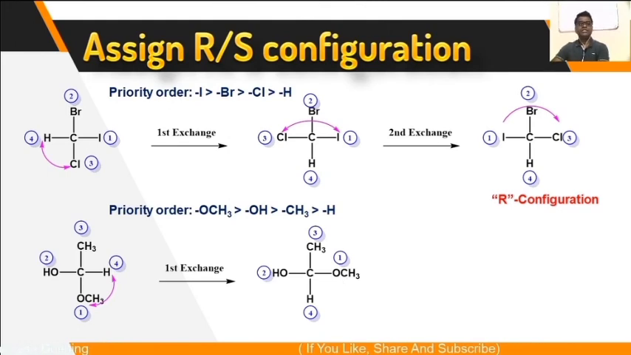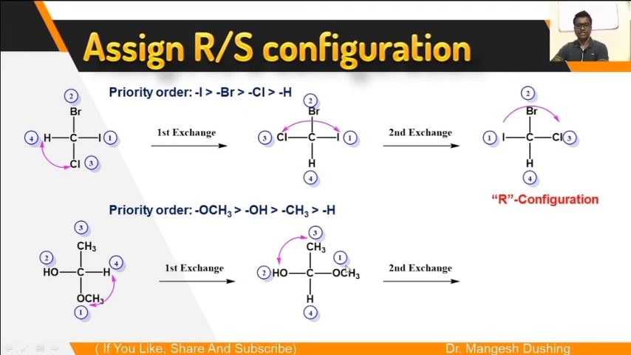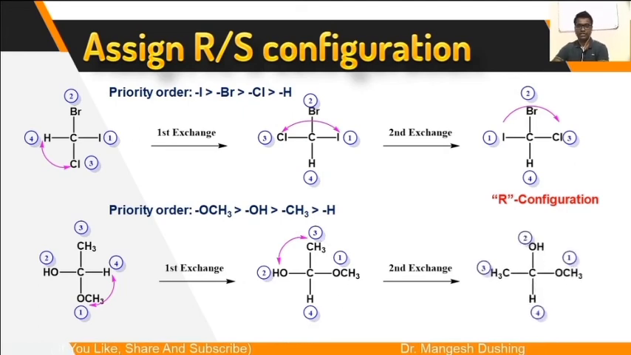Now you have to do the second interchange. The second interchange is to make the second priority group on the top. The second interchange is for bringing the second priority group on the top. So the third priority group is on the top. So you have to exchange the position of second and third only. The remaining priority groups remain as they are in their positions. Now the fourth priority group is at the bottom.